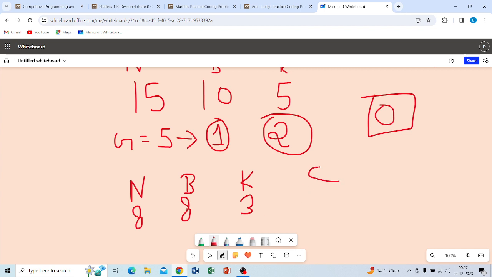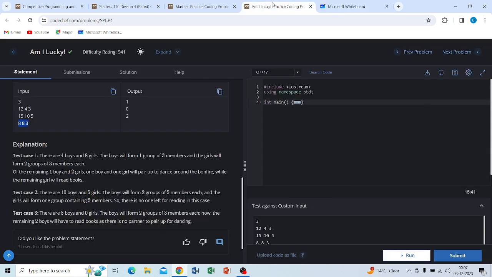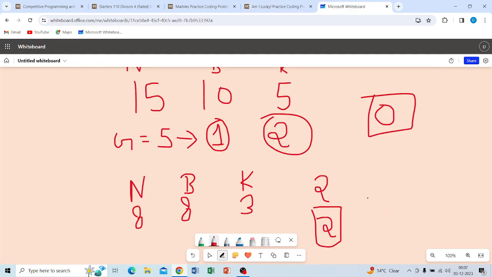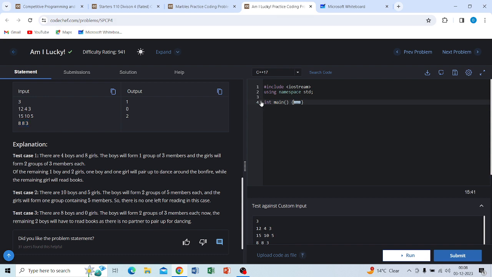They have to make two groups. Okay, and two would be left. The remaining is 2 because they don't have any pair. I hope you know very well what the statement is saying and what the problem example is. So now how can you solve it?